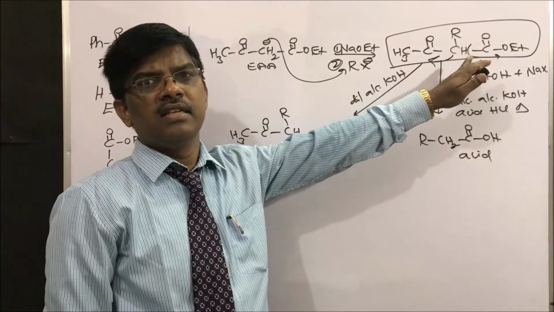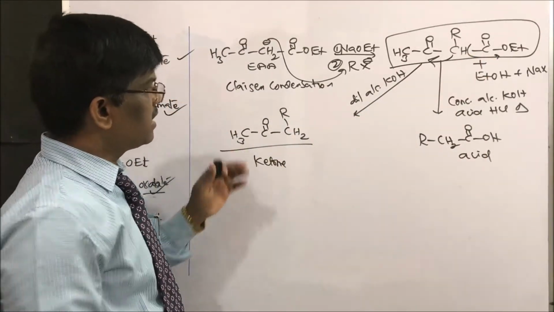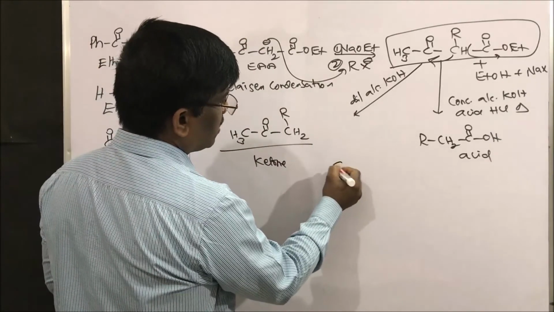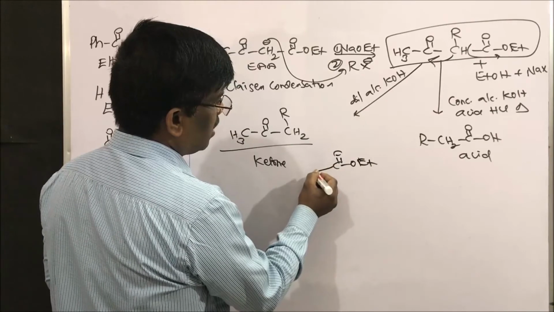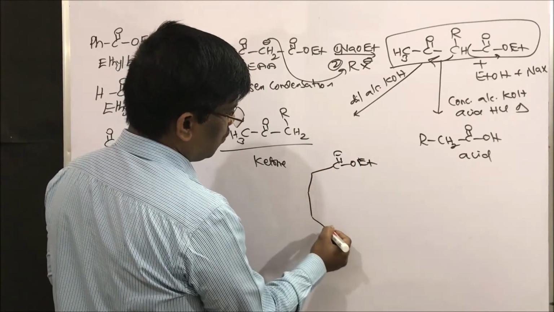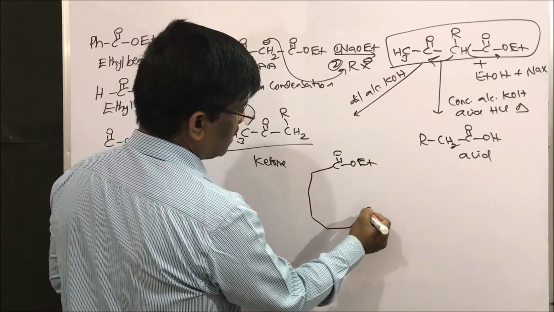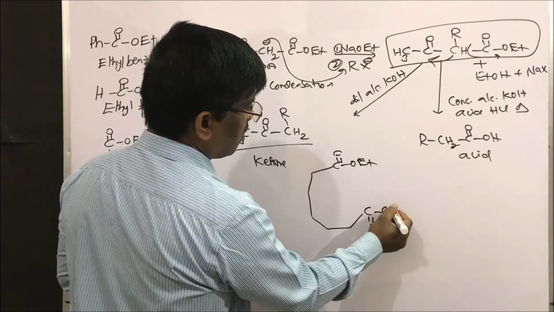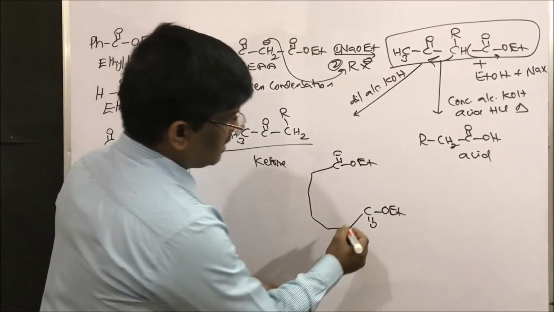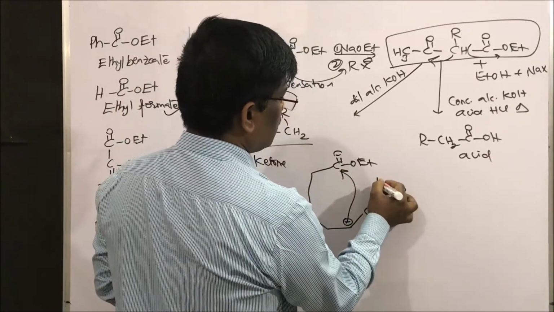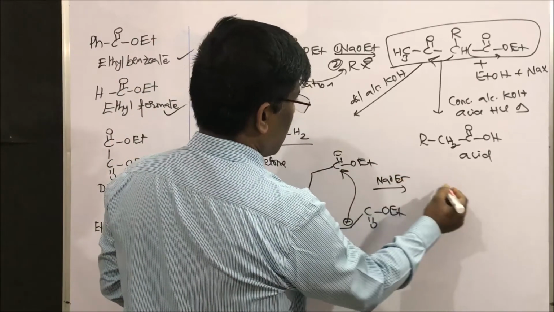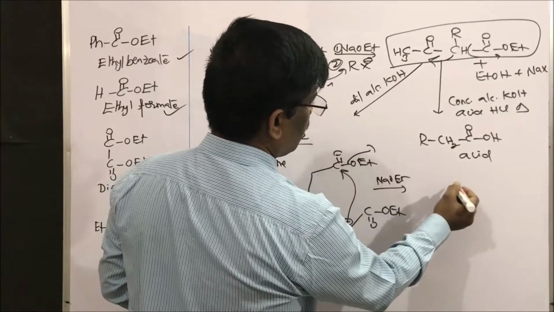Dear students, similar reaction if the ring is, for example, cyclic ketones: 1, 2, 3, 4, 5, 6. If it is a 6 carbon ring and this is the CH2 going to attack here, the same, if I take sodium ethoxide, this goes off.